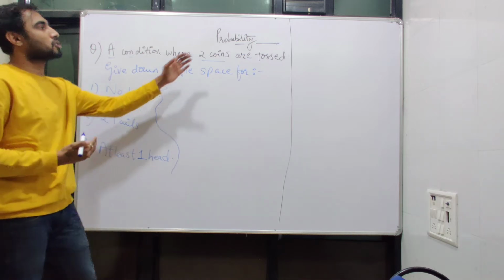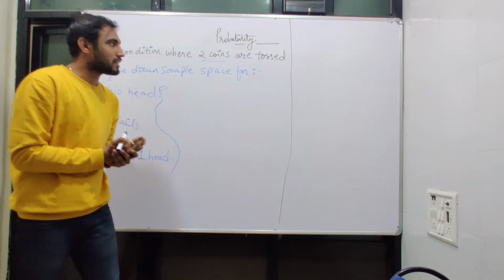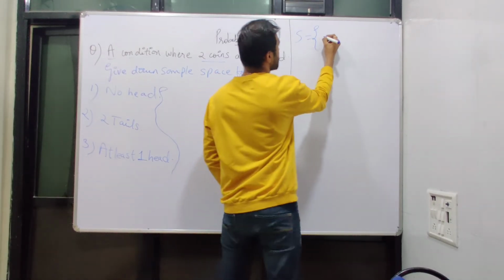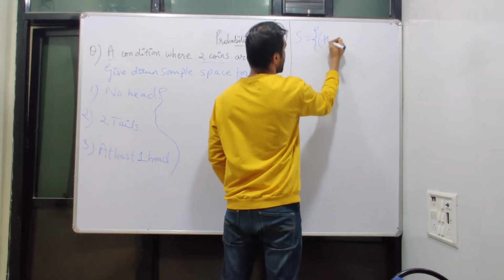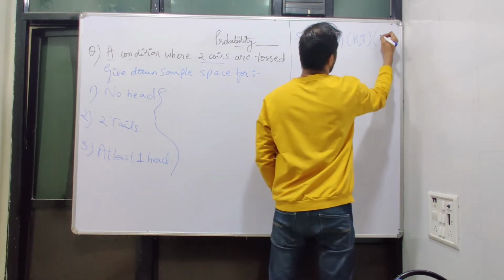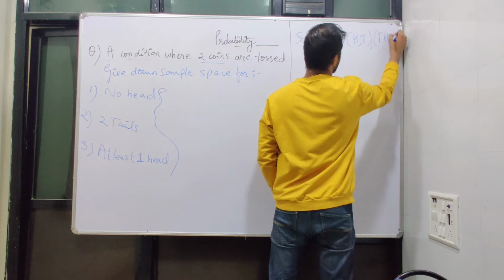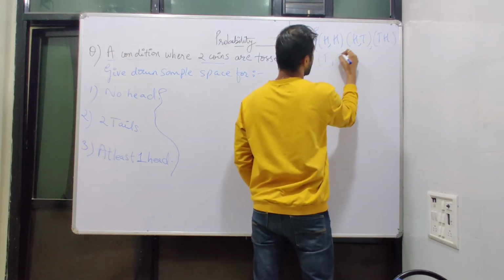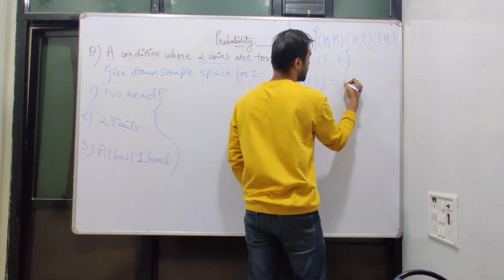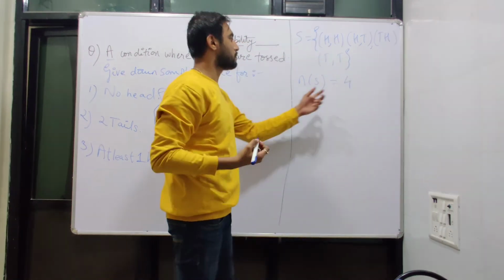The first step to solve a numerical on probability is to write the sample space. So we know how to write the sample space for 2 coins. The sample space consists of head and head, head and tail, tail and head, and tail and tail. The number of sample space has to be written down, so n of S is 4.